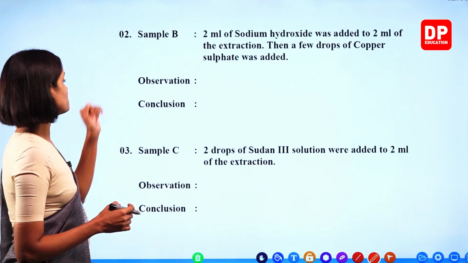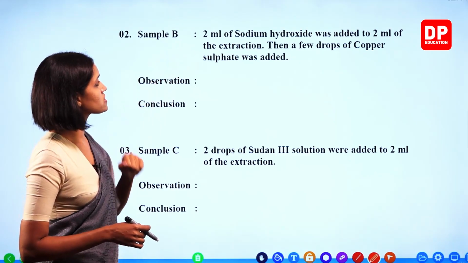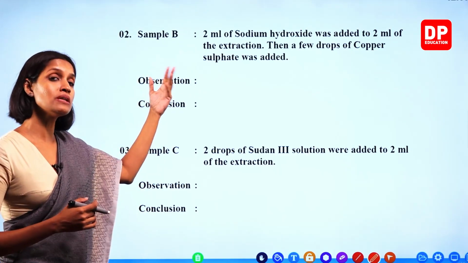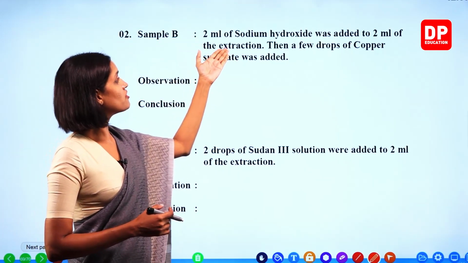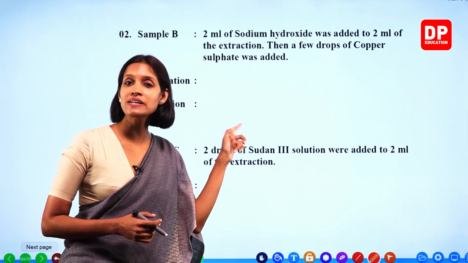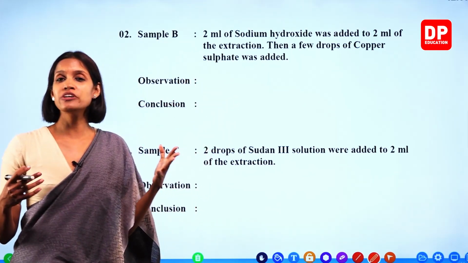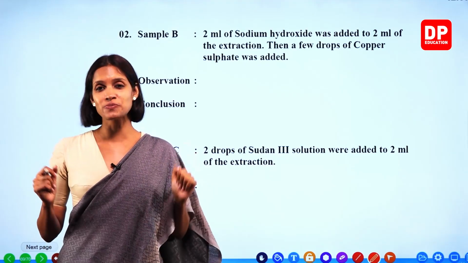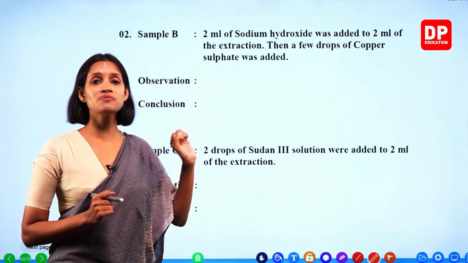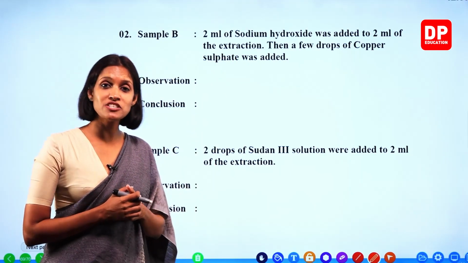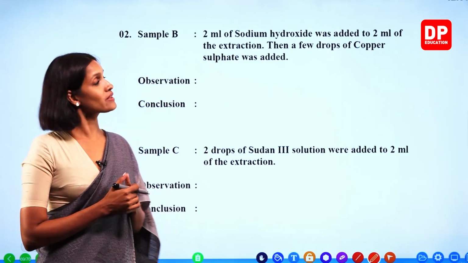Right, sample B. What is the test done on sample B? 2 milliliters of sodium hydroxide was added to 2 milliliters, which means a similar amount of the extraction, the solution, sample B. Then a few drops of copper sulfate was added. What is this test called? This test is known as the biuret test. Why do we do the biuret test? To identify proteins present in food. So what is the observation when we do this test? We did this activity. The solution or the extraction turns purple in color.